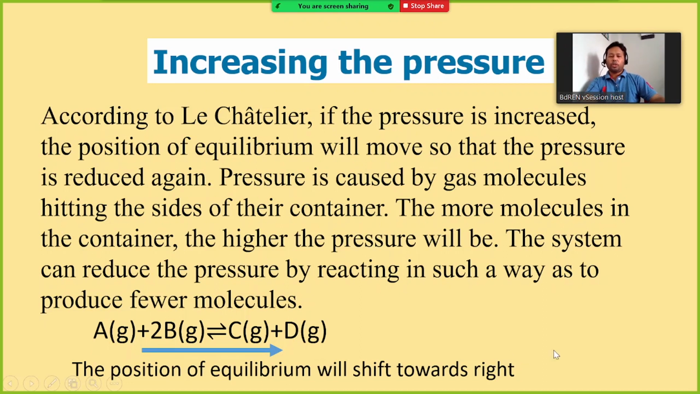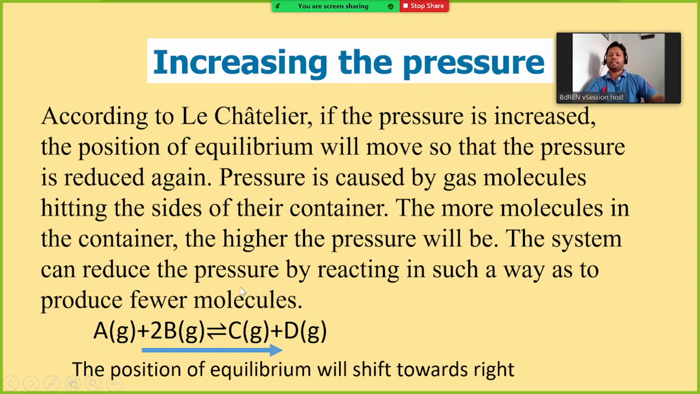The position of equilibrium will shift towards right. Why? The more molecules in the container, the higher the pressure. If you increase the pressure, the more molecules in the container, the higher the pressure will be.